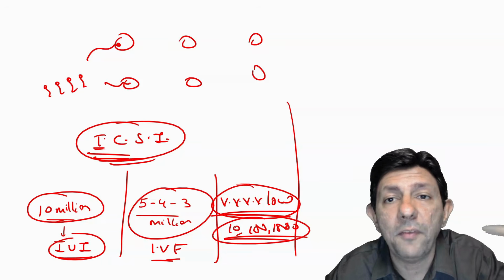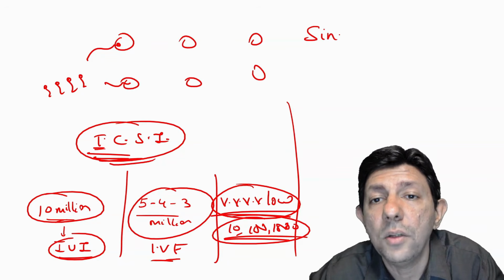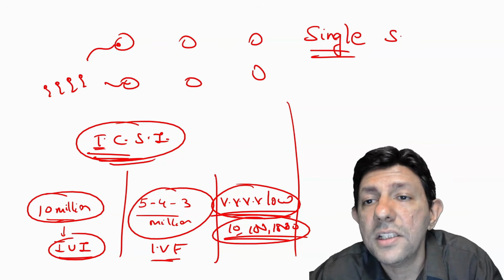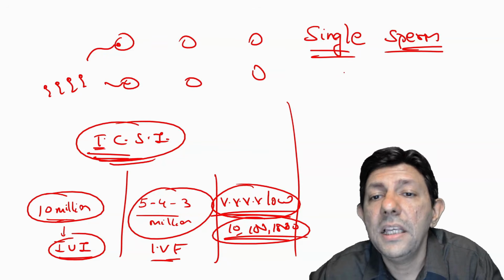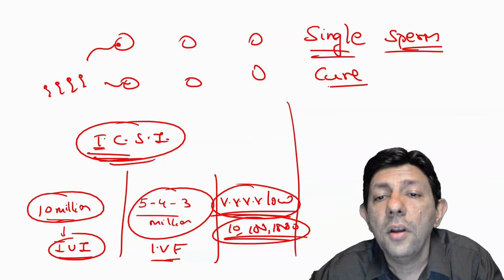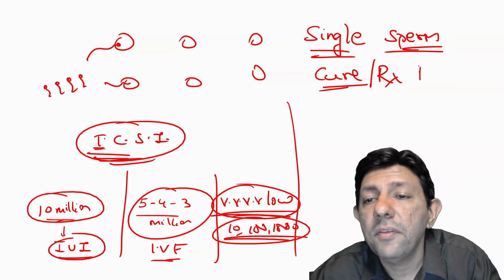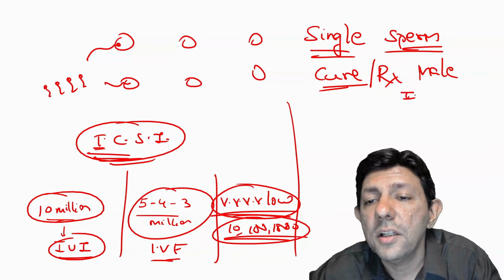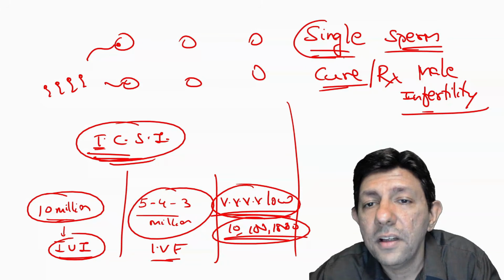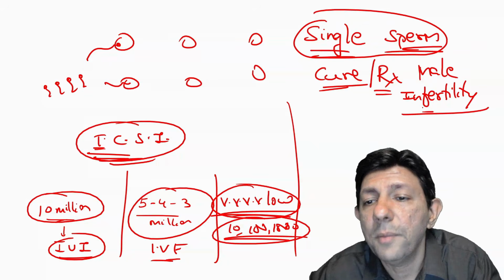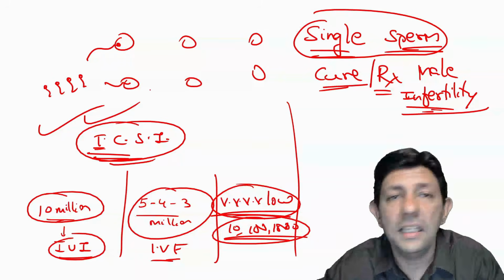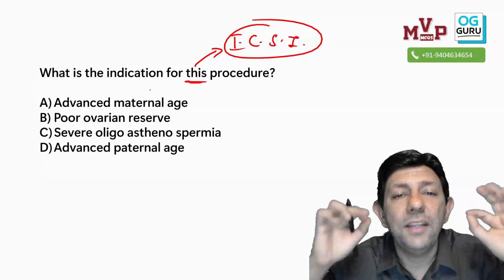Next year you will remember me after 2 years, if they give you an MCQ: how even a single sperm can cure or treat male infertility. Which is the procedure? Anybody? Take a guess. Okay, sir, how even a single sperm can be used in treatment of male infertility? The answer is ICSI. And we know the answer over here.